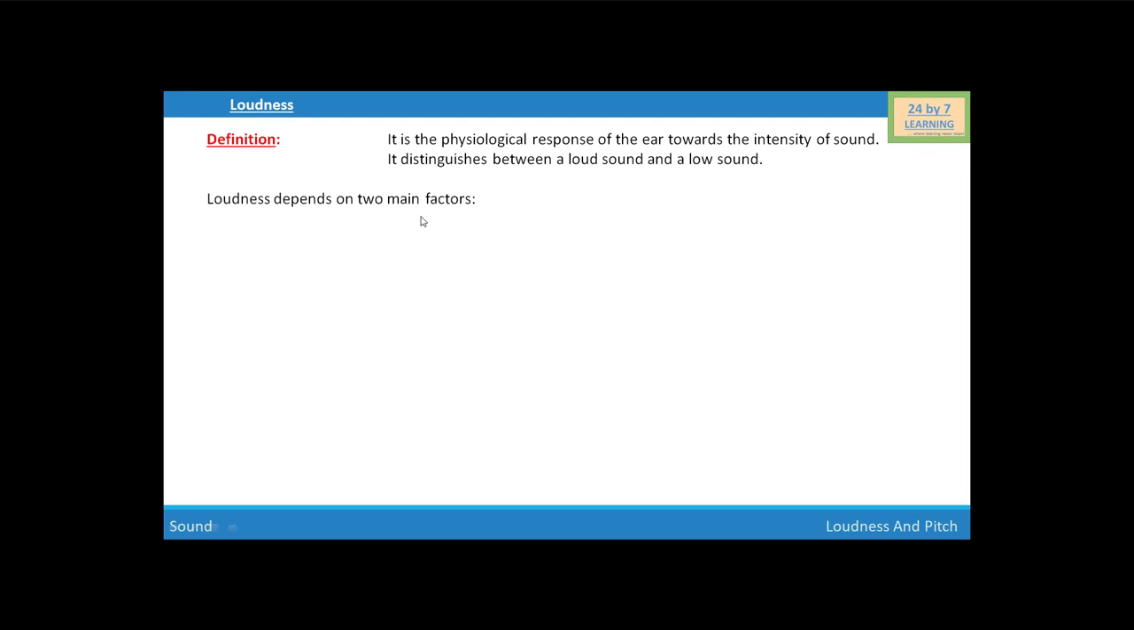Loudness depends on two factors. Number one is the intensity of the sound. As we know, intensity of the sound is directly proportional to the square of the amplitude of the sound wave. So, if the loudness is high, that means the amplitude of the sound wave is also high. Loudness also depends upon the sensitivity of the ear.